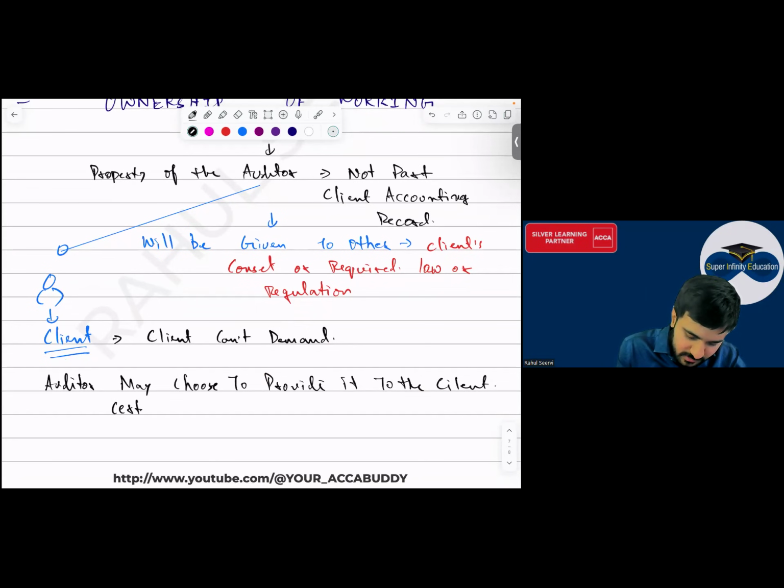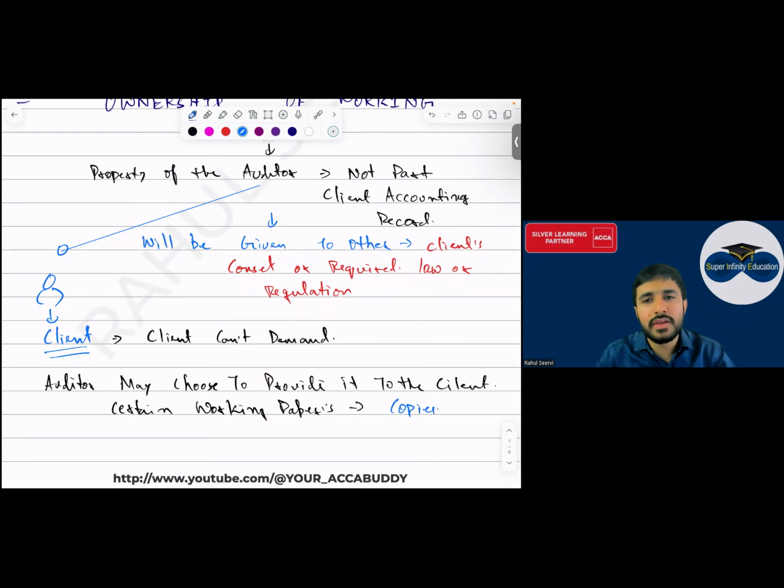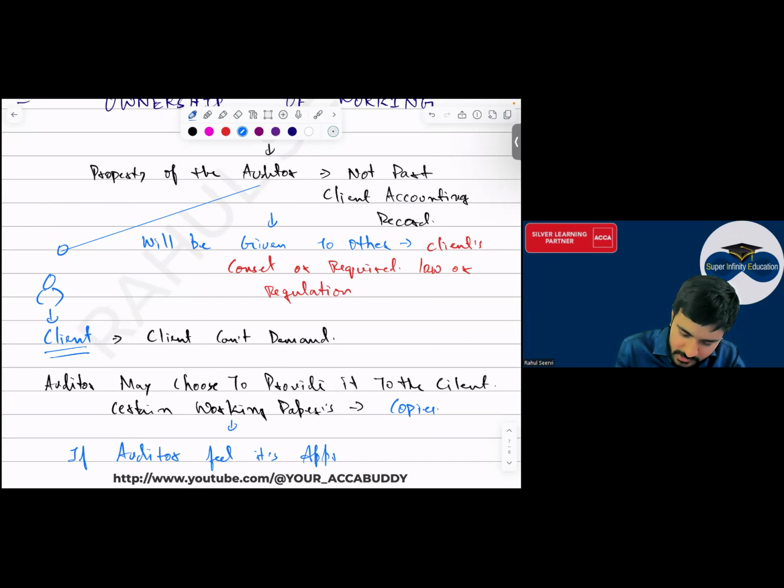Certain working papers will be given to whom? To the client. Sir, will these be original documents? No, no, no. ये copies होंगी. It will be a copy, everyone. The original will not be given. When, sir? If the auditor feels it is appropriate, then only they will give.